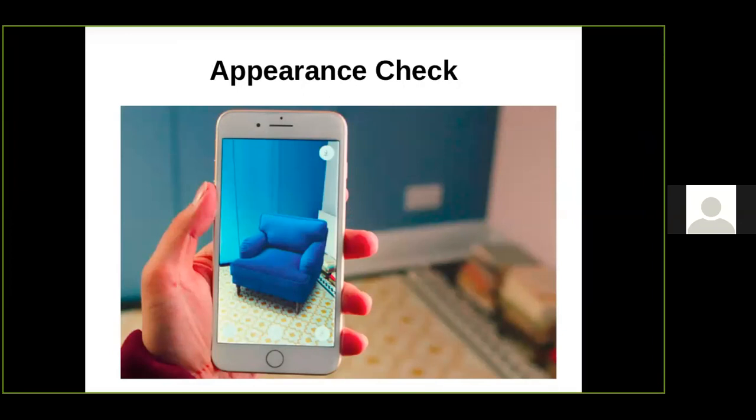So what you can do is you can actually bring it inside your mobile phone, a CAD model of it, and you can place, you open your camera and project the corner of your house, and you can see the furniture sitting over there. But there won't be any furniture over there, but you can see it in the augmented world. So this is one of the example where augmented reality can be used.